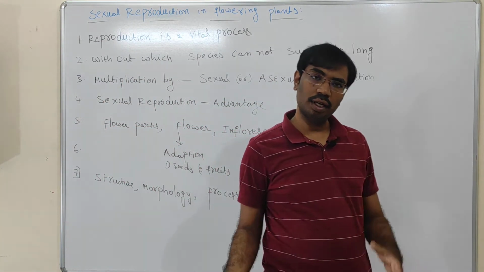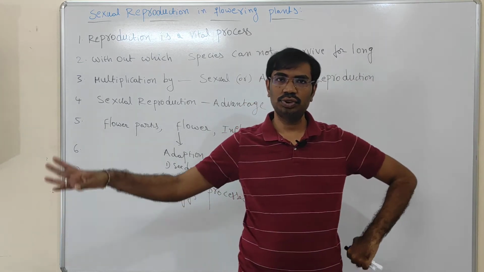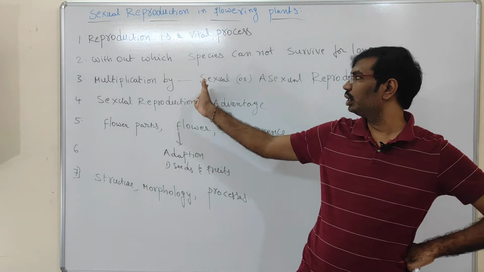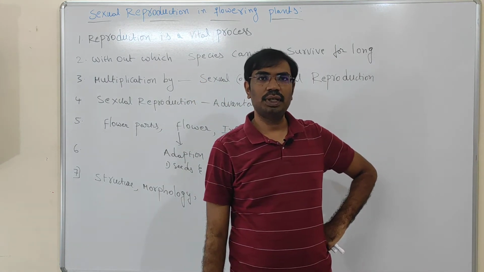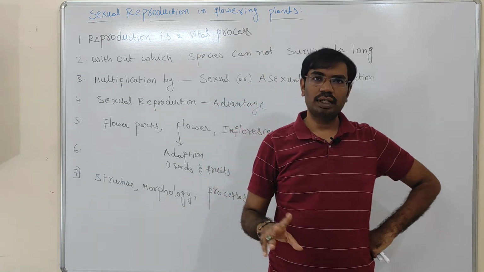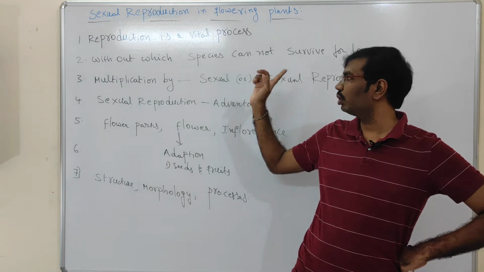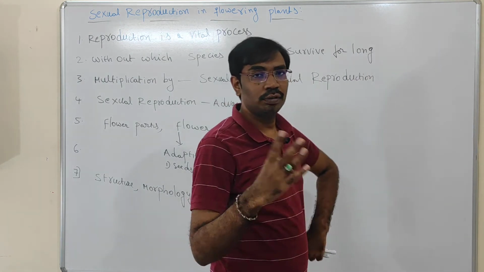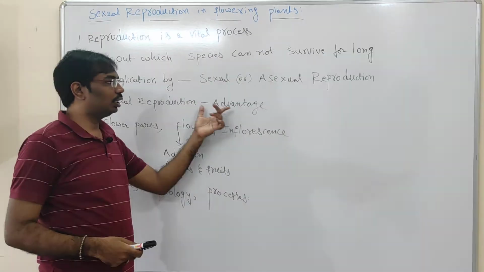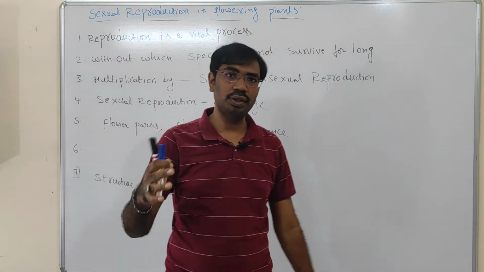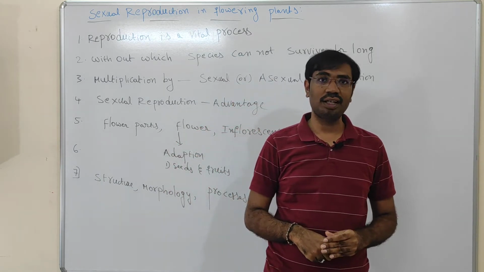Two ways we already discussed in the last chapter, reproduction in organisms. We studied sexual and asexual reproduction. By these two methods organisms multiply. Out of the two mechanisms, which one has the greater advantage, sexual or asexual reproduction? Sexual reproduction has a greater advantage compared to asexual reproduction. Why does sexual reproduction have a greater advantage?